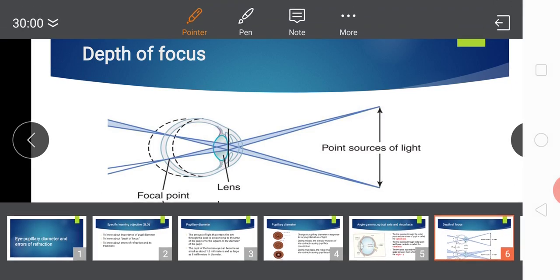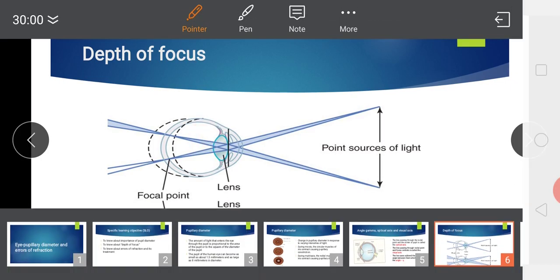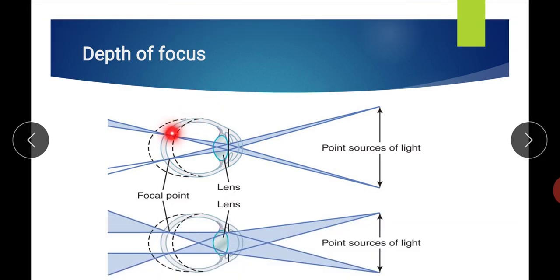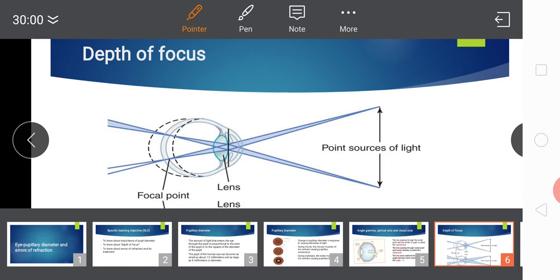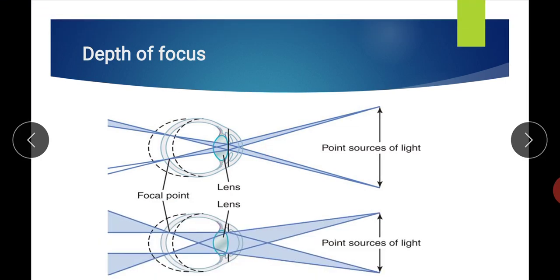So, we have two figures, the upper figure and the lower figure. Both the eyeballs shown in this figure are almost of the same size. The only difference is in the aperture of the pupil, the diameter of the pupillary aperture. This black line is suggesting the placement of the iris. So, in the upper figure the pupillary diameter is minimum, it means the iris almost closes the aperture. So, only the smallest pupillary size is here, and here you can see the aperture is big.